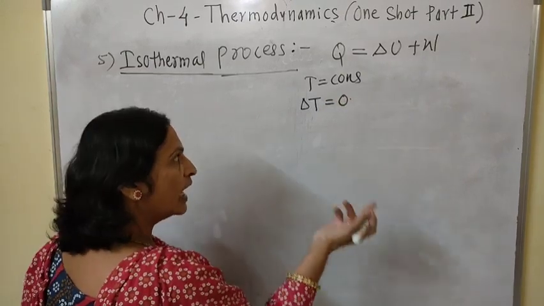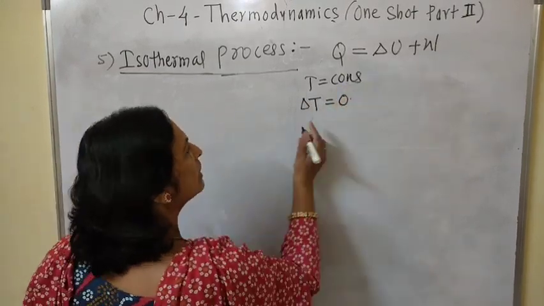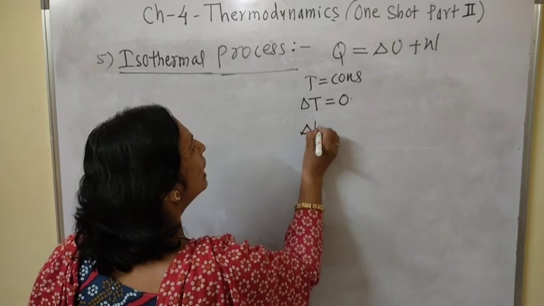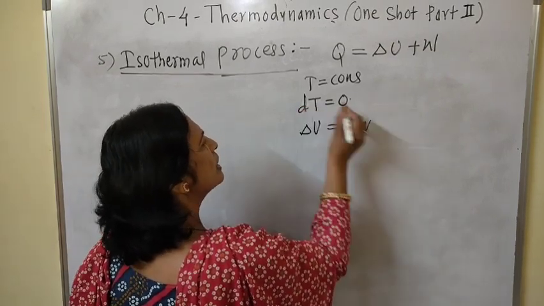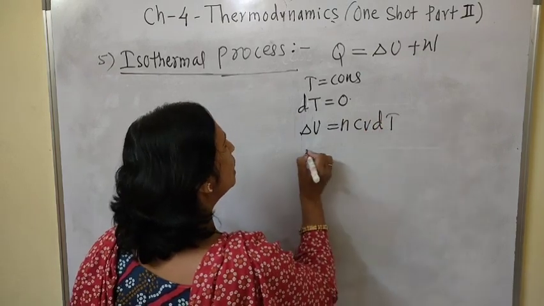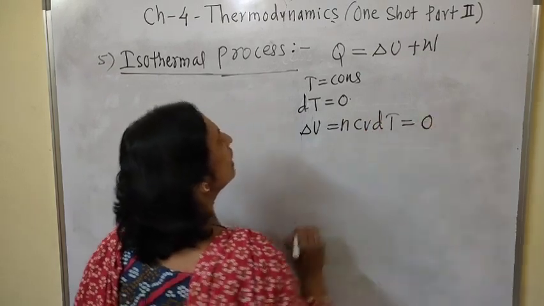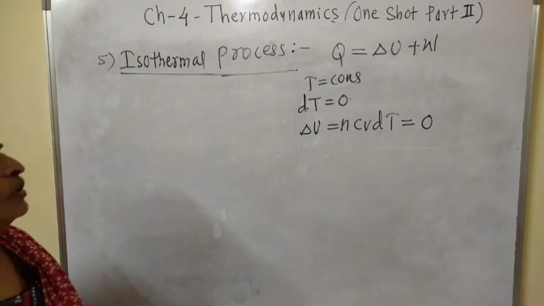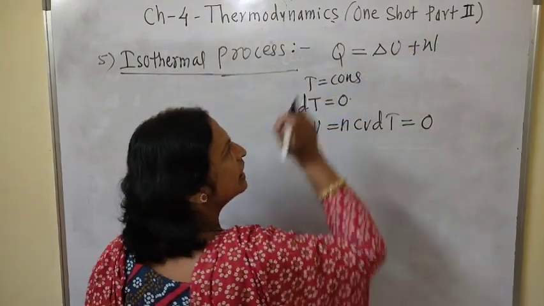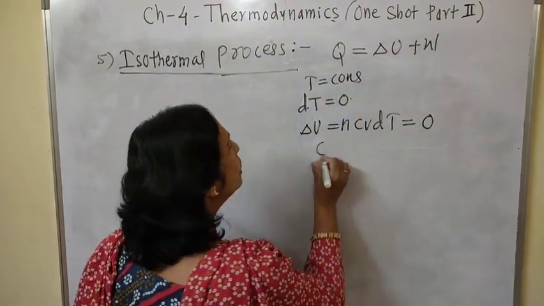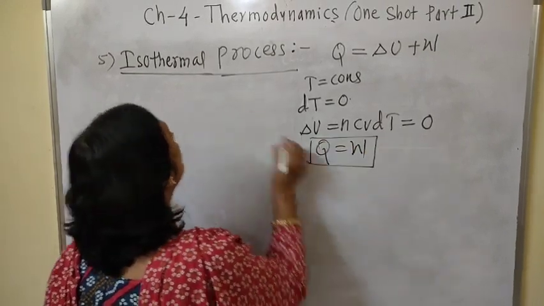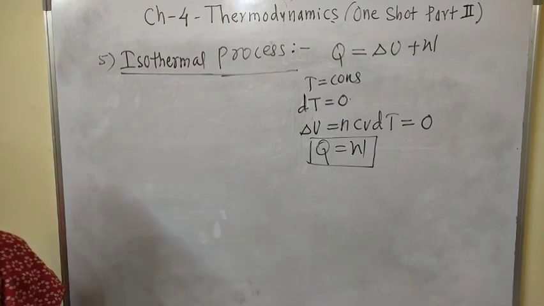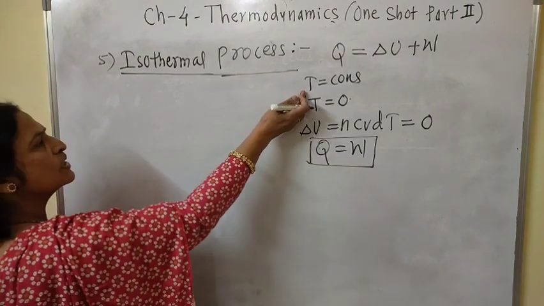And we know that the internal energy depends on temperature, nCv dT. If dT is equal to 0, then change in internal energy is 0. Means if we substitute change in internal energy equal to 0, Q is equal to W for an isothermal process. Now temperature remains constant.